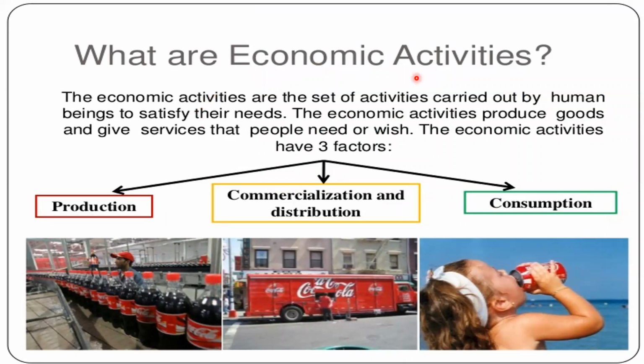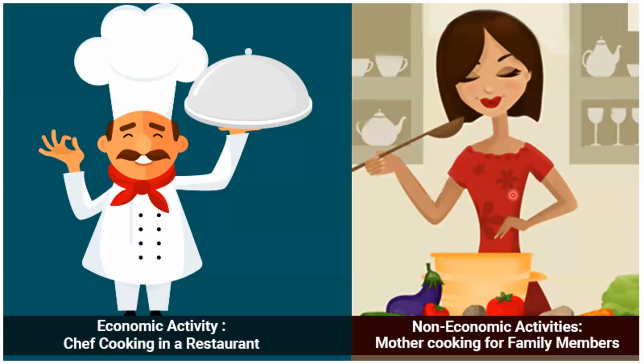What are economic activities? The economic activities are the set of activities carried out by human beings to satisfy their needs. The economic activities produce goods and give services that people need or wish. The economic activities have three factors: production, commercialization and distribution, and consumption. So you're producing things, you are making that thing available in the shops, you are advertising the availability of the goods, and the people are buying it and using it. All these three together are economic activities.